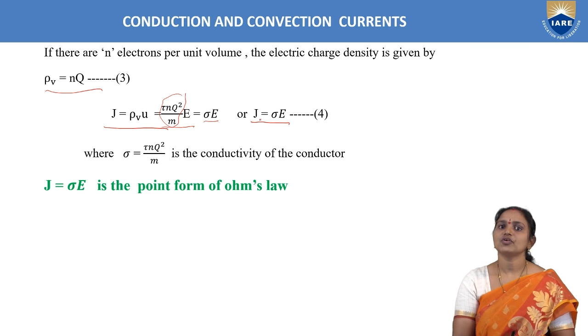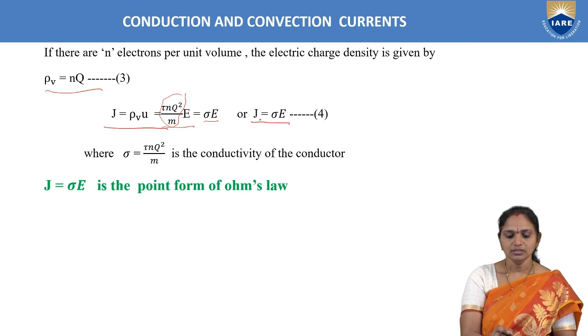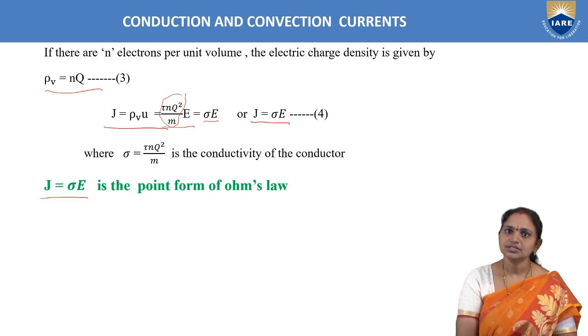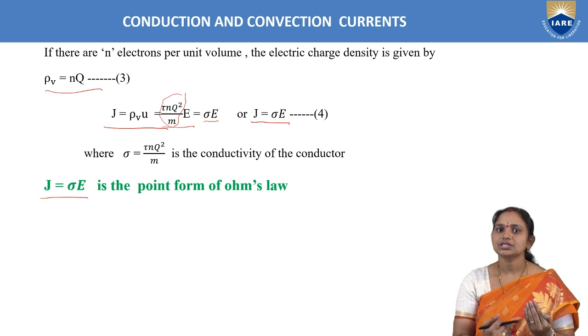This J in equation 4 we can call the conduction current density. So the equation obtained for conduction current density is J equal to sigma into E. This equation we can call the point form of Ohm's law. Okay. So any conduction current has to obey this point form of Ohm's law.